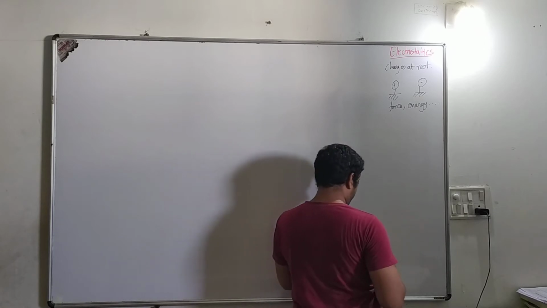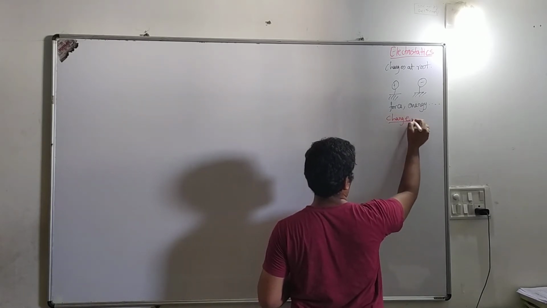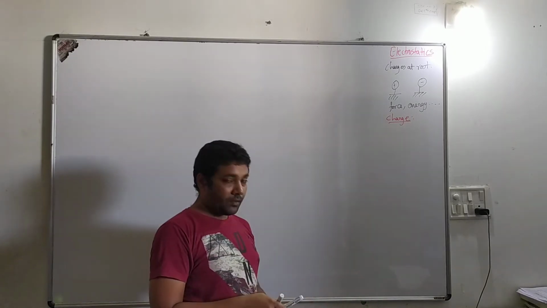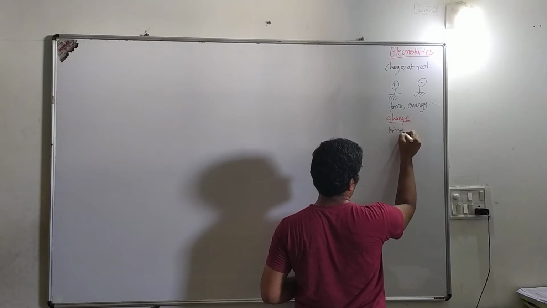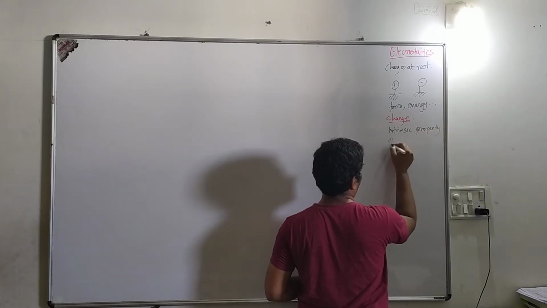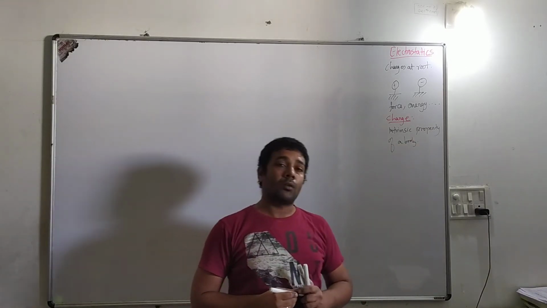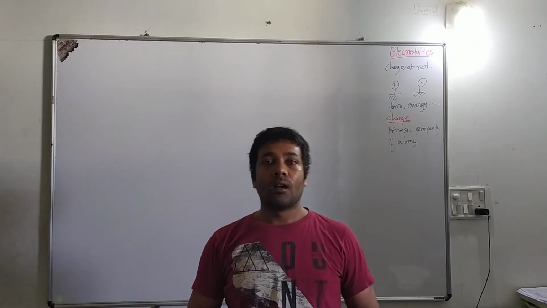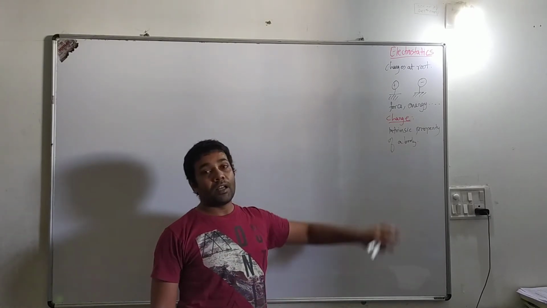The next thing is charge. What do you mean by charge? So in simple words, charge is an intrinsic property of a body. Intrinsic property means it's just like mass. If there is a body, then definitely it will have a mass. And similarly, if there is a body, definitely it will have a charge also.